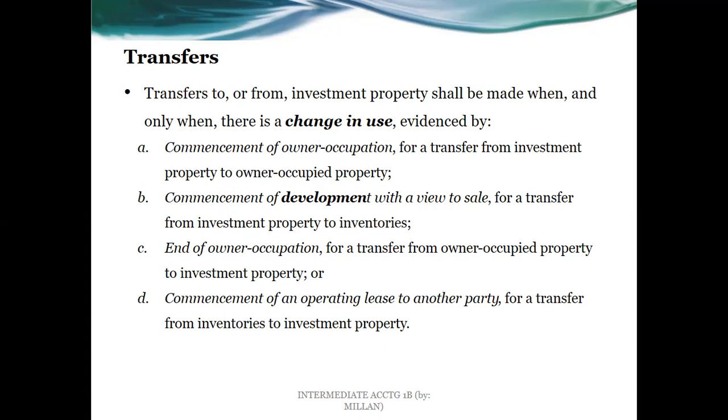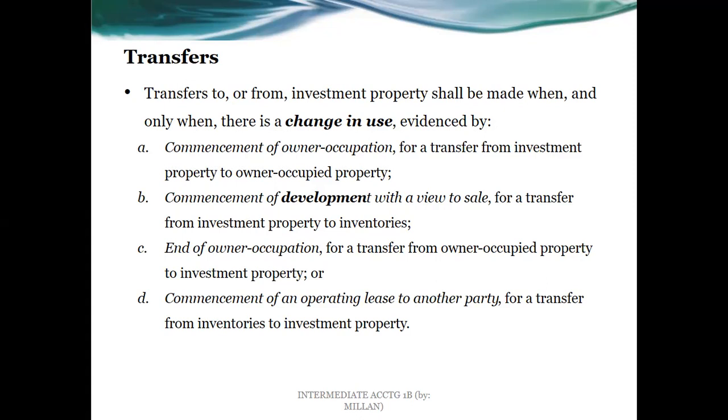Next is commencement of development with a view to sale. Example, from investment property to inventories, so to be sold already. Letter C is end of owner occupation. So from owner-occupied under PAS 16 or PPE, then transfer to investment property.